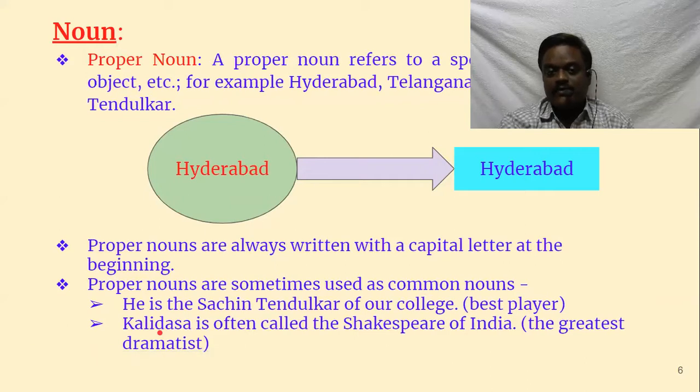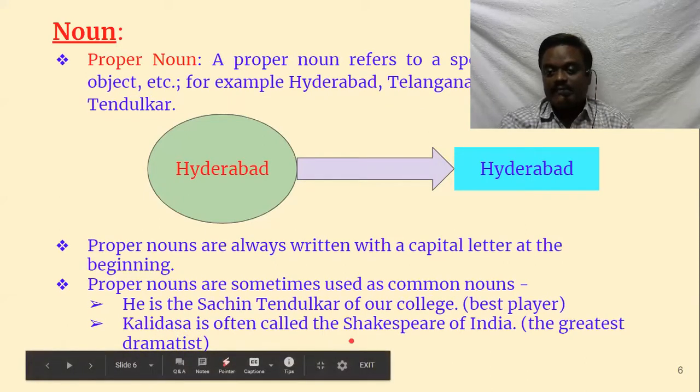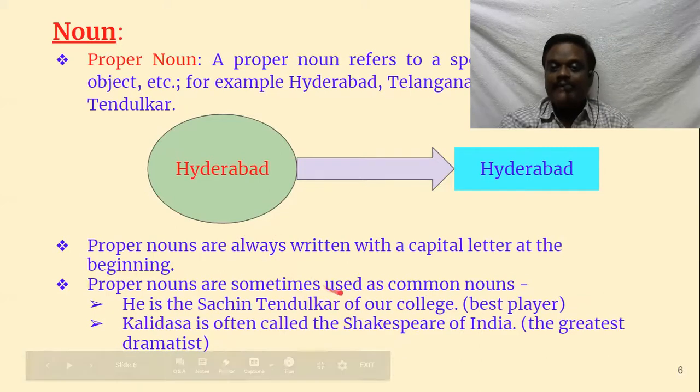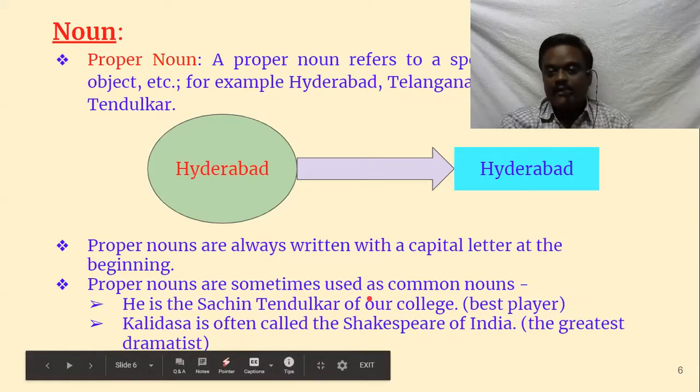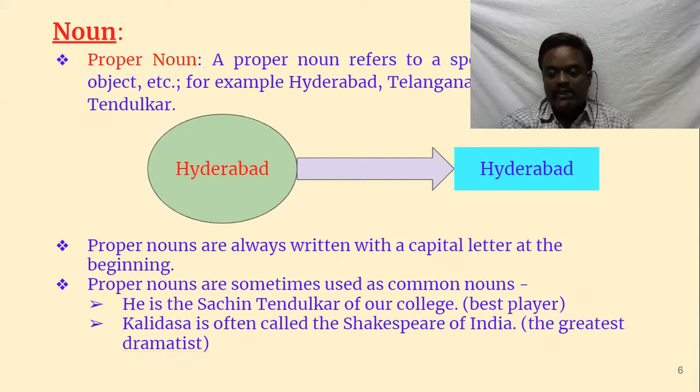So surely Kalidasa is the best dramatist, but still for our convenience, because Shakespeare is well known in the world and Kalidasa may be well known in India, if you want to explain who Kalidasa is to a foreigner, then we say Kalidasa is the Shakespeare of India. What we mean is the greatest dramatist. But actually, Kalidasa is not Shakespeare. We are just referring to his qualities. So in that way, some proper nouns can be made common nouns. There are some other examples also, and we will discuss them later.